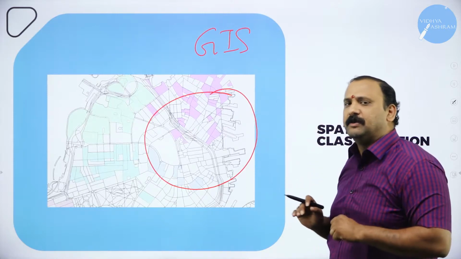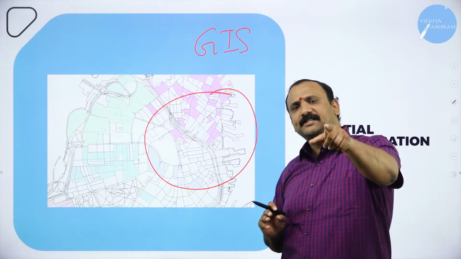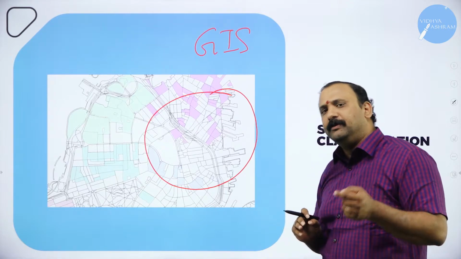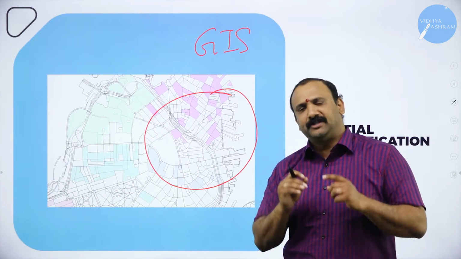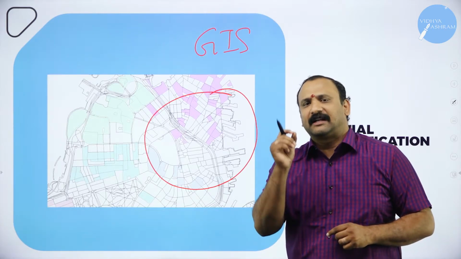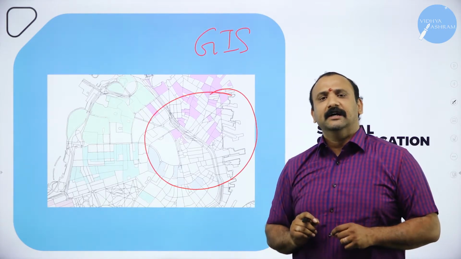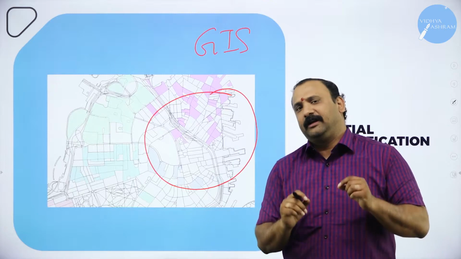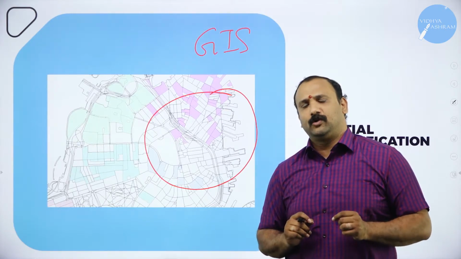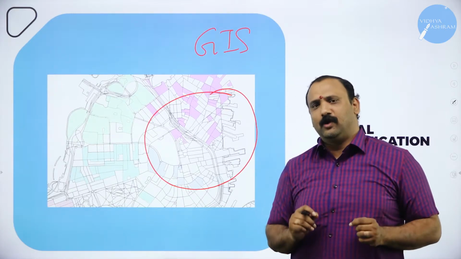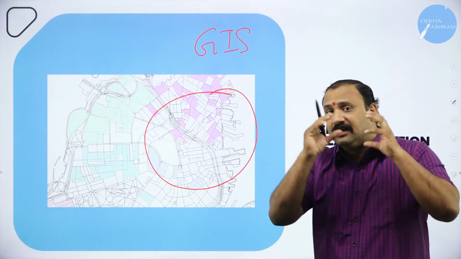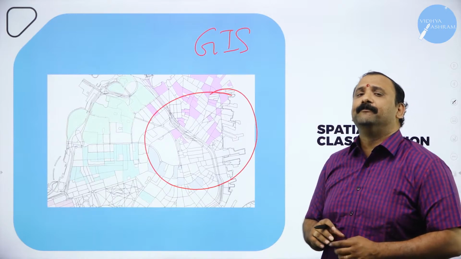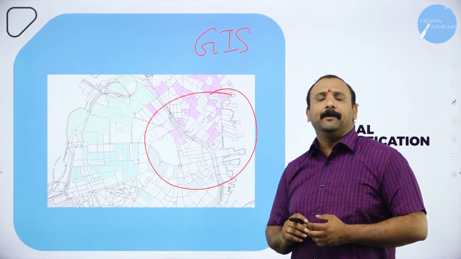That's exactly what we mean by spatial classification, which means there is some classification of data based on geography: the location where you are located, the area where you are located, the background where you come from in terms of the area, in terms of the geography altogether. Why is this kind of data important?